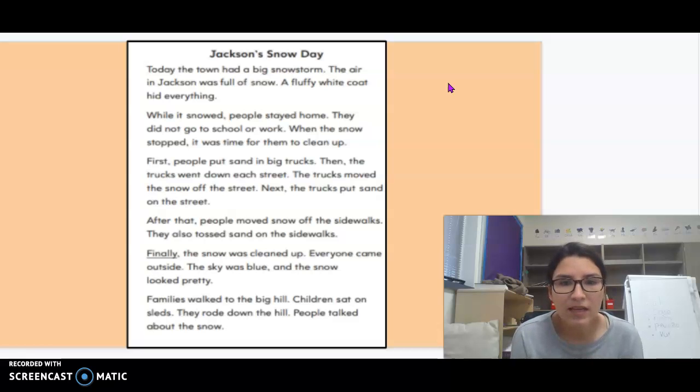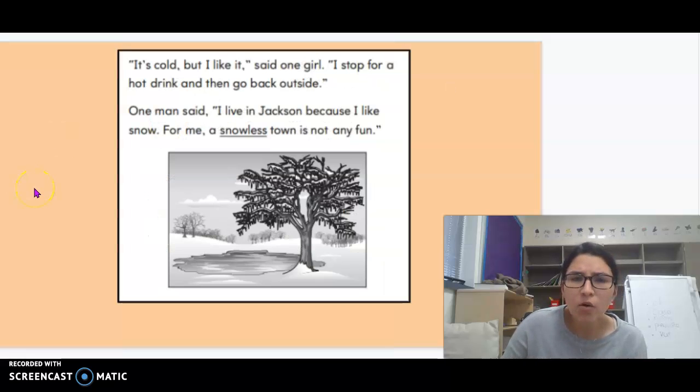Everyone came outside. The sky was blue, and the snow looked pretty. Families walked to the big hill. Children sat on sleds. They rode down the hill. People talked about the snow. It's cold, but I like it, said one girl. I stop for a hot drink and then go back inside. One man said, I live in Jackson because I like snow. For me, a snowless town is not any fun.